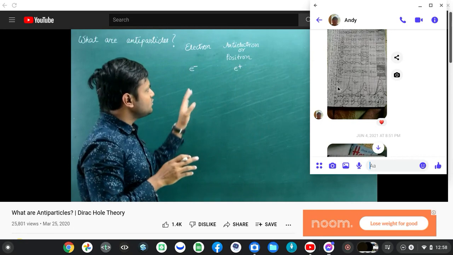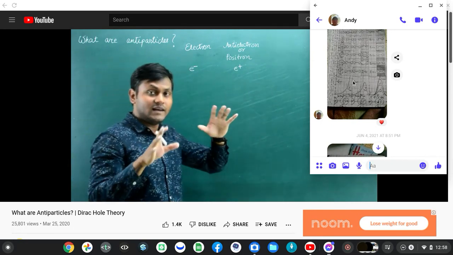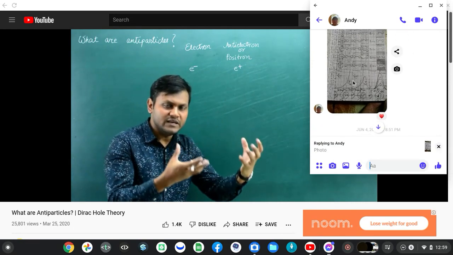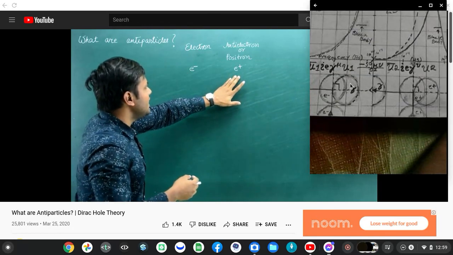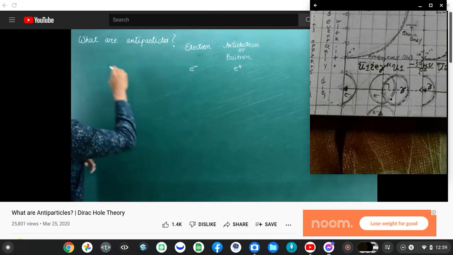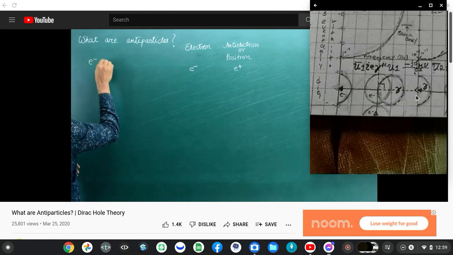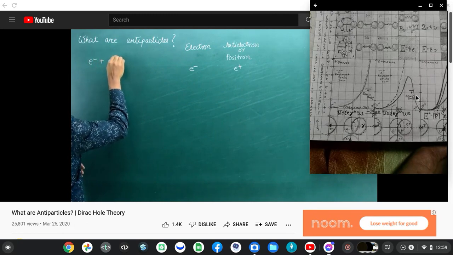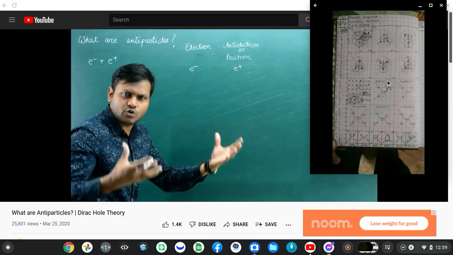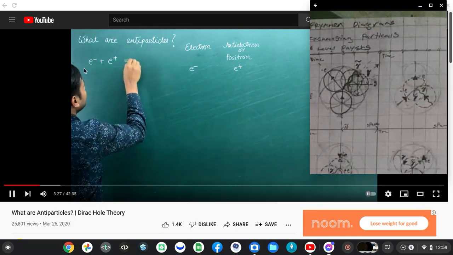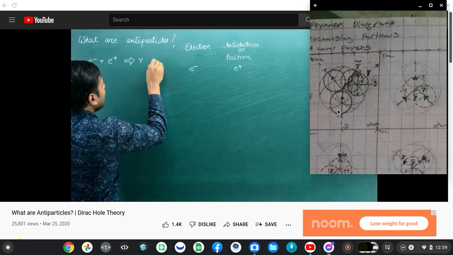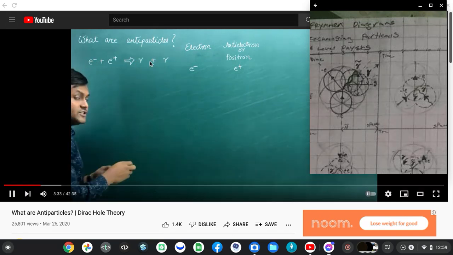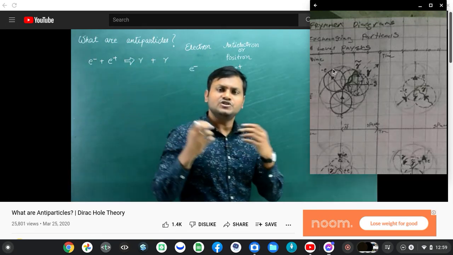Now I'm going to discuss what their properties are, but let us clarify what antiparticle means in the first place. It simply means that when an antiparticle and its corresponding particle interact, that means when an electron interacts with a positron, then they both destroy each other, leading to the creation of pure energy in the form of two gamma photons, which carry off the rest mass energy of these particles.